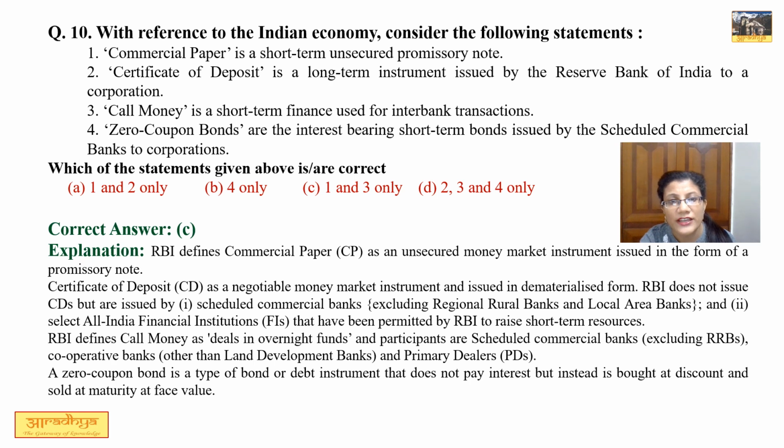Third option, call money is a short-term finance used for interbank transaction. This option is correct. Fourth option, zero coupon bonds are interest-bearing short-term bonds issued by scheduled commercial banks. This option is not correct because they are not interest-bearing short-term bonds. Rather, they are debt instruments and they are being sold at maturity phase and they are being bought at discount. So this option is also not correct. So correct option is C, that is 1 and 3.